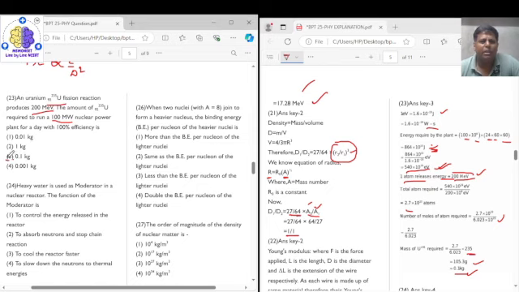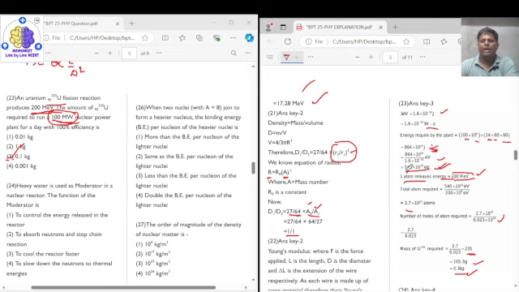So I again repeated that one atom produces 200 mega electron volt. This is the energy. Now 100 megawatt is the power of the power plant. So to calculate energy, we'll multiply 100 megawatt with the time, that is 24 into 60 into 60, which is in seconds. That will give you energy in joules. Then after calculating energy in joules, we'll divide it by 1.6 × 10 to the power of minus 19 to get our energy, which is in joule, in electron volt.